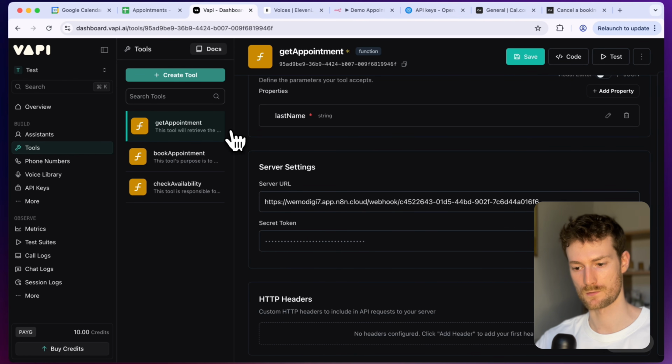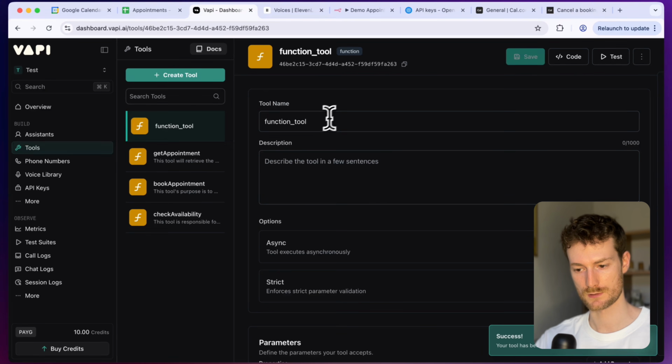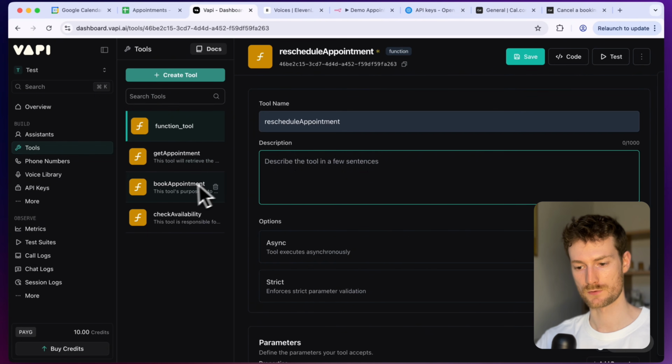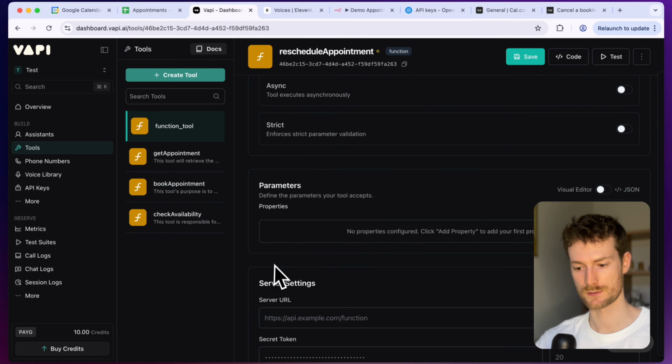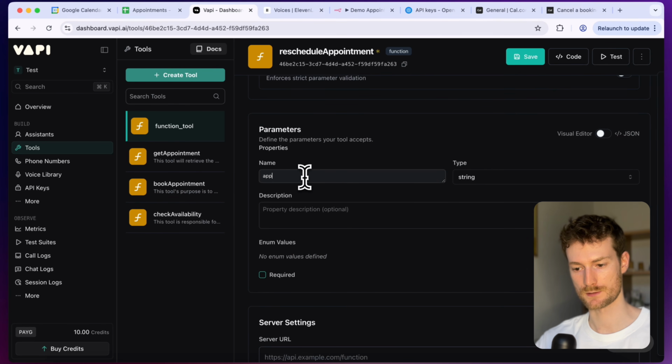So let's add the reschedule one. Reschedule appointment, which will be this tool's purpose is to reschedule an appointment for the user. Let's scroll down, let's add some parameters, add the appointment ID, and for the description, let's add this is the ID of the appointment the user wants to reschedule. You will get this from the get appointment tool's response. And let's set it as required and click on apply.